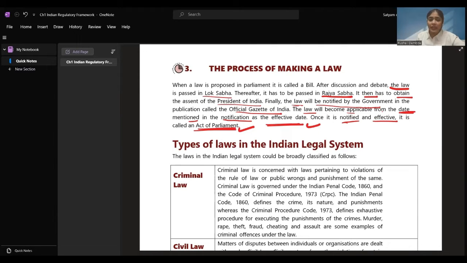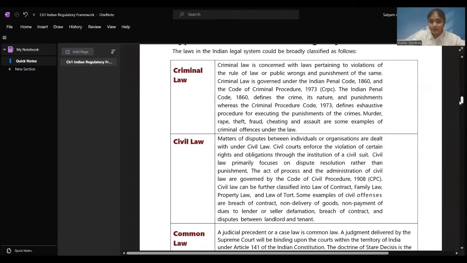I hope the lawmaking process is clear. They can ask you a question based on this, and this is a very simple thing, yet a very important question which they can ask you. Now, moving ahead, law we have discussed. Now, there can be n types of laws, like what are laws, how they are categorized. This is a thing which you might be curious about. Let's see what are types of laws in our Indian legal system.